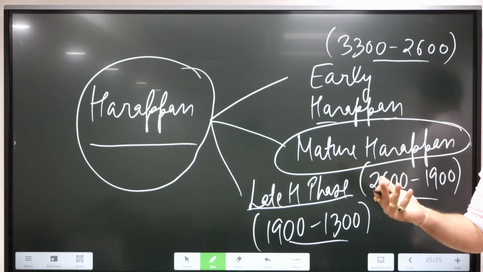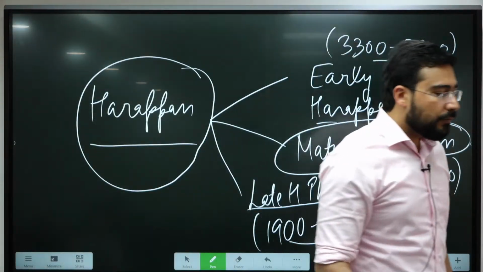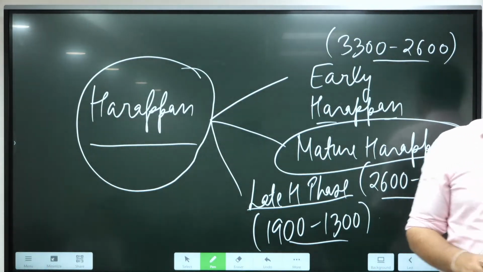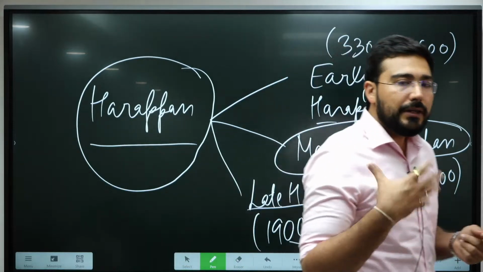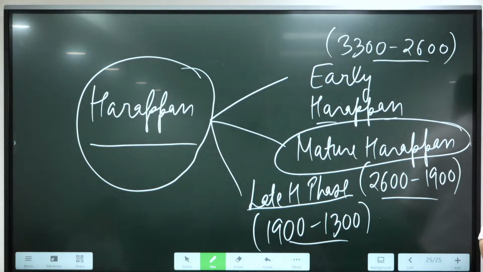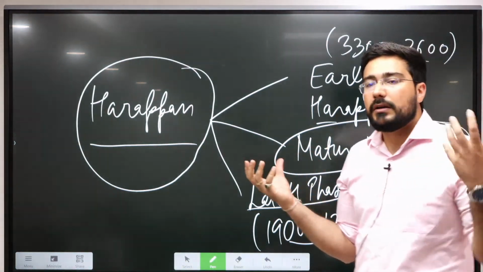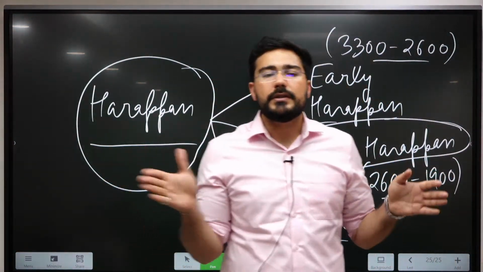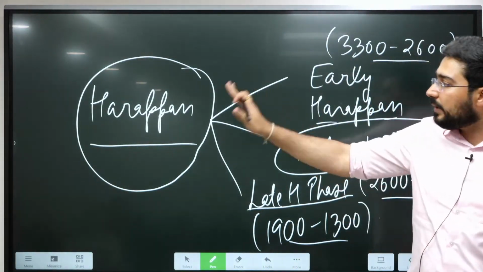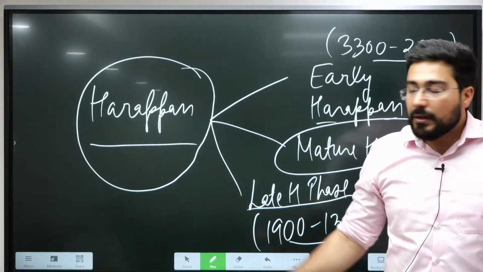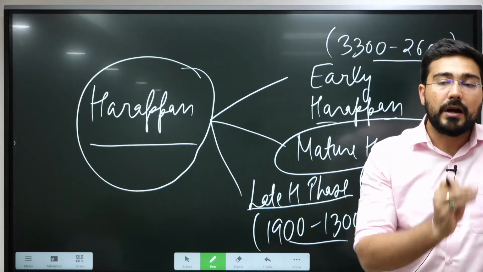There are lots of theories about its rise as well as about its decline. When we talk about rise, somebody says it was made by the Mesopotamians, but that has not been given much weightage. Reason being, there were marked differences between the Harappan civilization and Mesopotamia. Like the quality of bronze used by the Mesopotamians was way superior to the Harappan. The manner in which the Harappan cities were created was way better than the Mesopotamian cities.